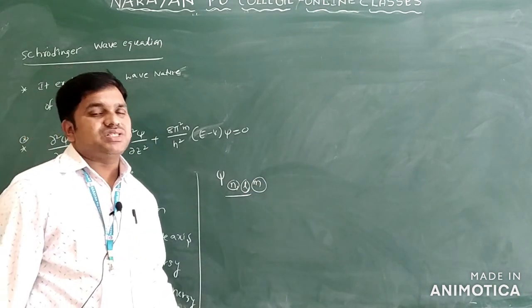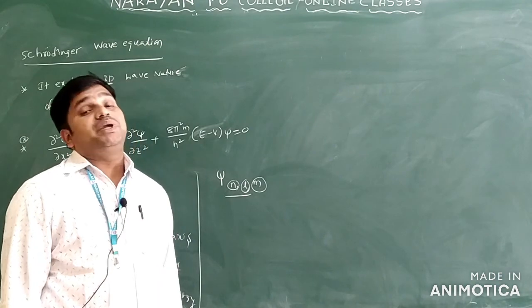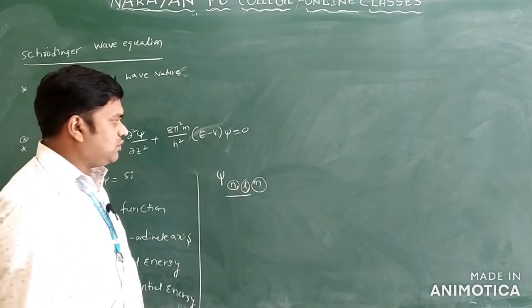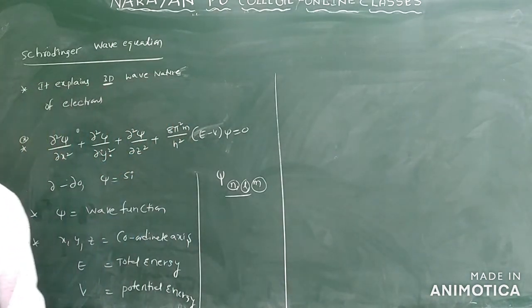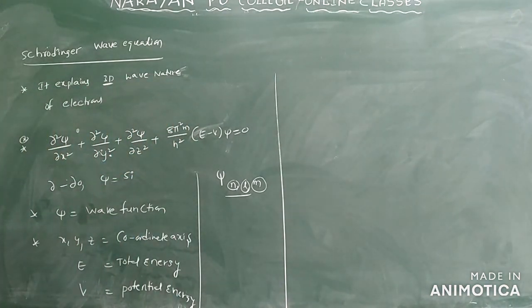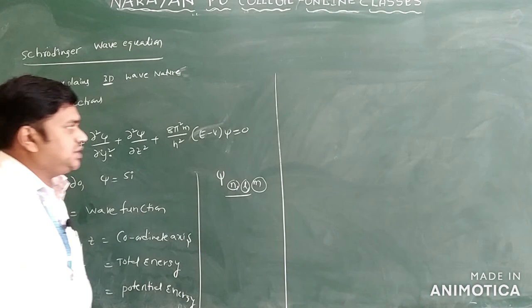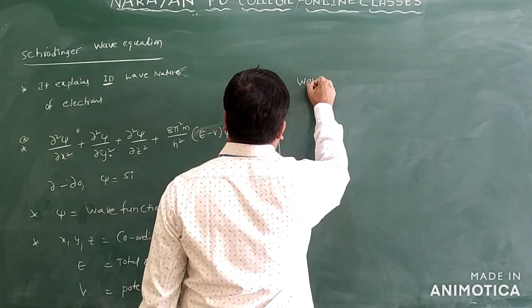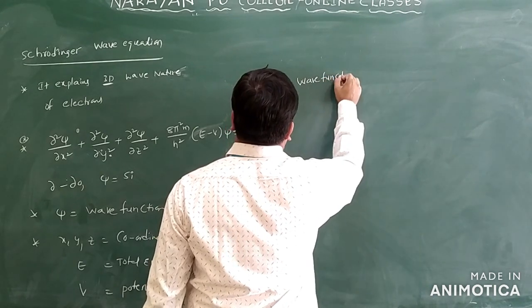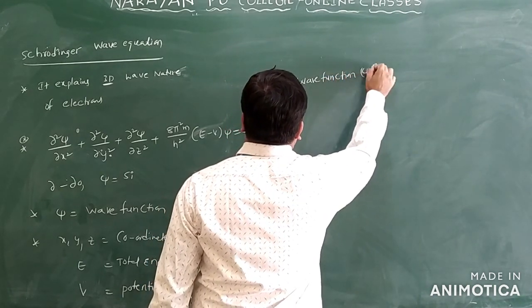Psi value is not there for which one here? Spin quantum number only. It's not there for spin quantum number. So this is regarding which one here? Schrodinger wave equation only. So here we can write wave function. So what is psi here? Wave function denoted by psi only.